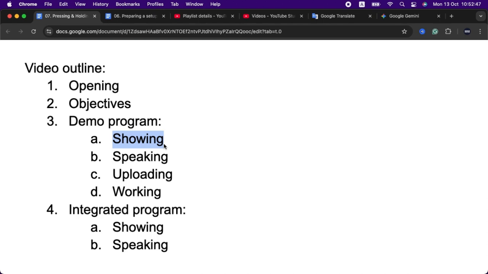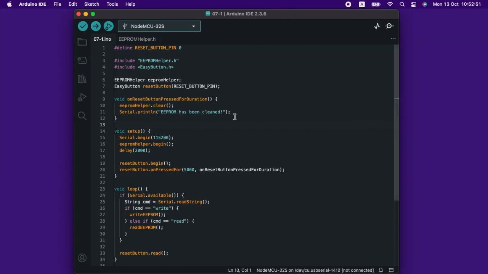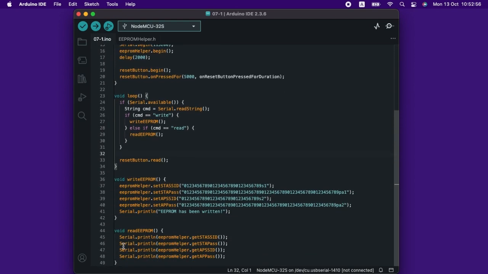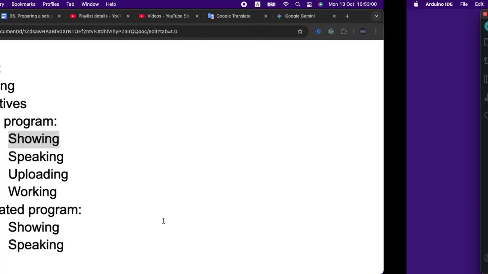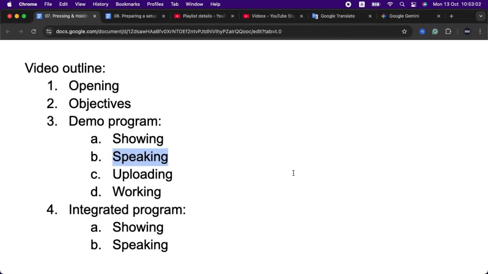Showing the demo program. Speaking about the demo program.